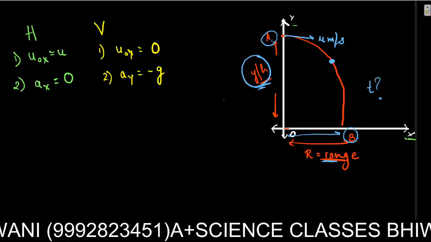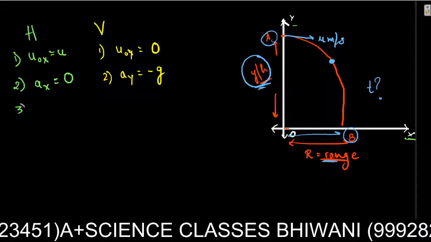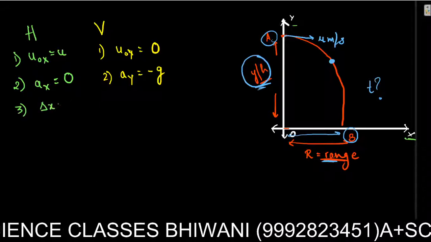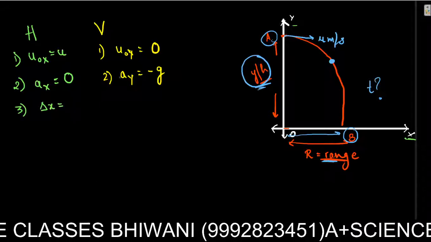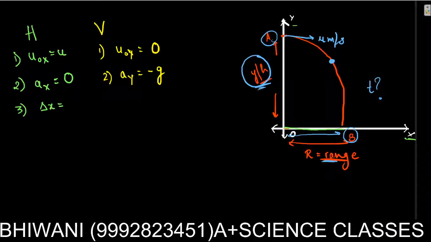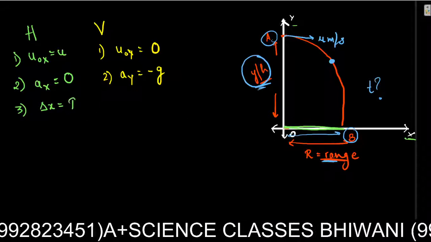Our gravity is acting because we are studying projectile motion. Next is displacement in the x direction. I am going to denote it by delta x. What's the displacement in the x direction? This is the displacement in our x direction, and it is r.